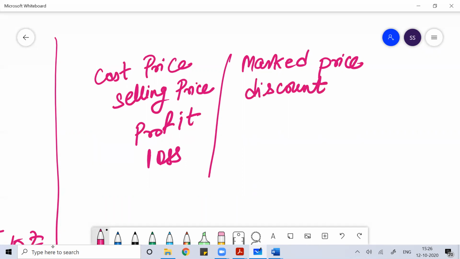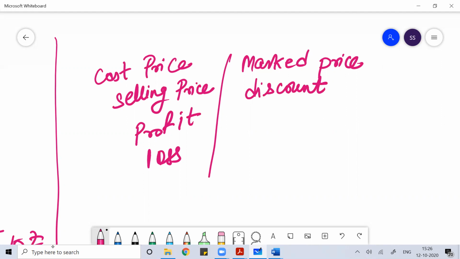Now Dussehra time is coming. After that Diwali will come. So whenever the season time comes and we go for shopping, we want a discount. We try to negotiate with the person as much as we can so that we can get a discount.